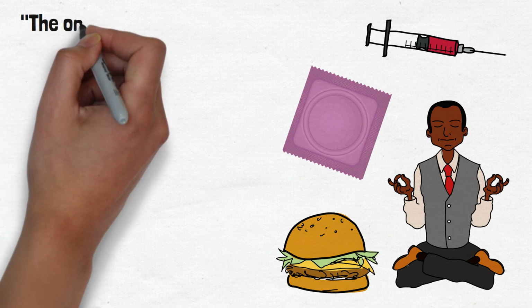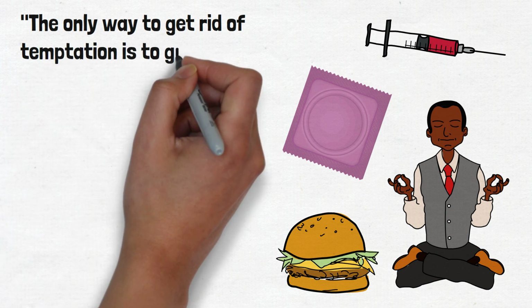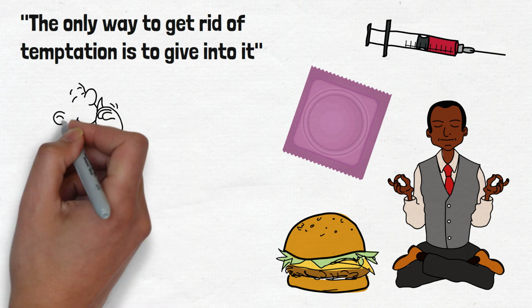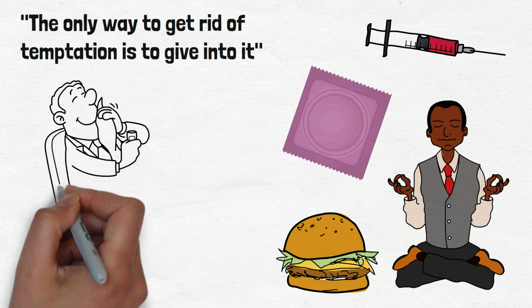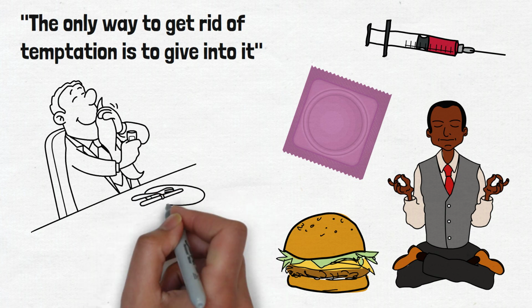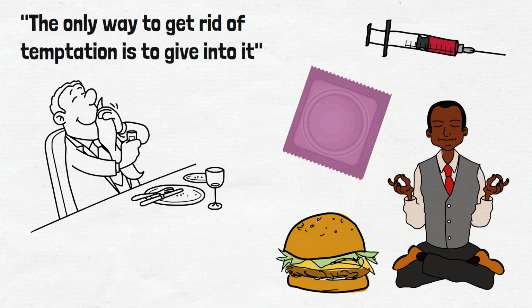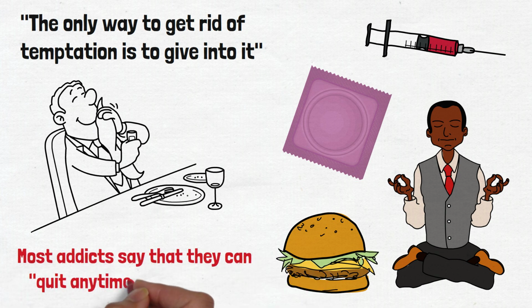You might find the saying, "the only way to get rid of temptation is to give into it," amusing. However, it is true. If you want to get rid of your hunger, you have to eat. Restraining from impulses is incredibly hard. It takes great self-control. However, most people think they have more control than they actually do. For example, most addicts say that they can quit anytime they want to, but this is rarely the case in real life.